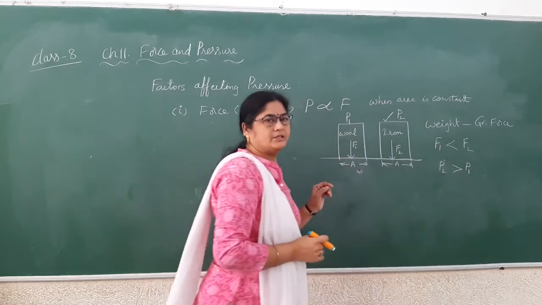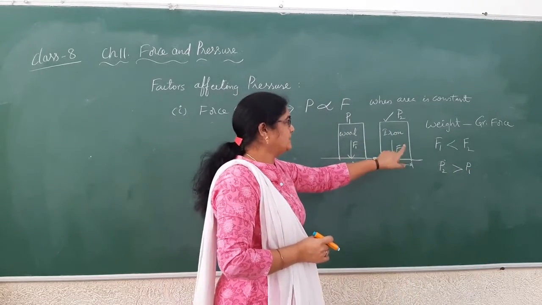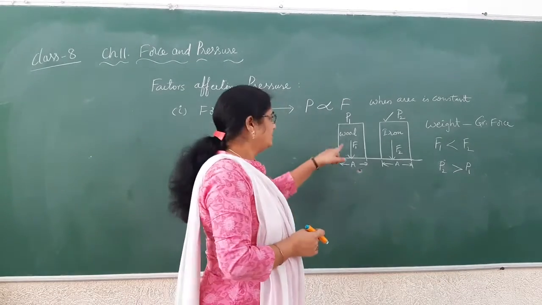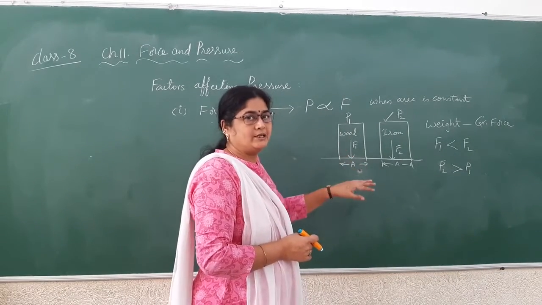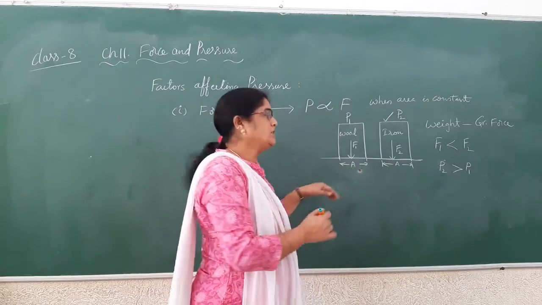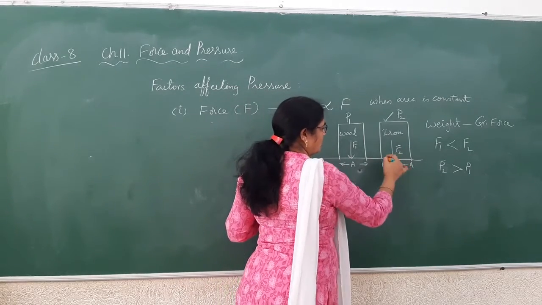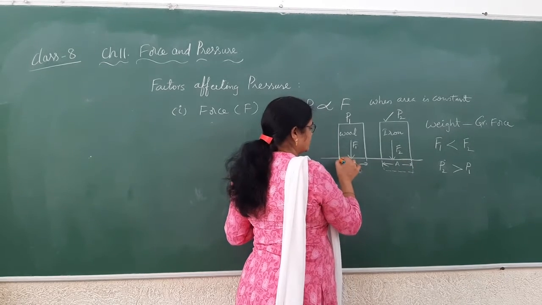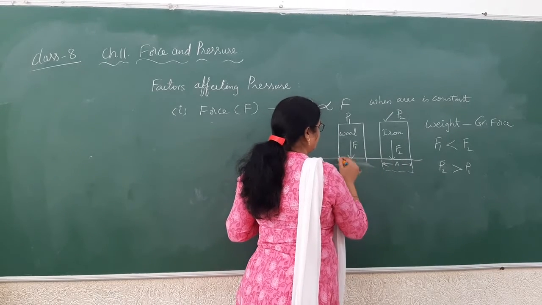The pressure applied by the iron block is more when compared to the pressure applied by the wooden block. So as a result, if you keep it on a sponge, then this block creates more depression on the sponge when compared to the other one.